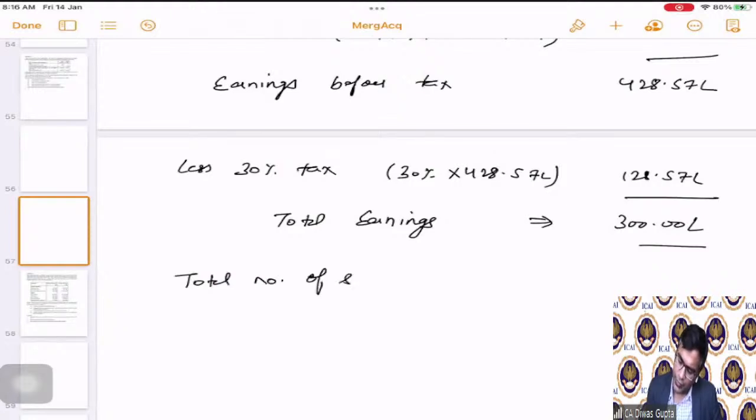Total number of shares. So for calculating the EPS, we have calculated the earnings. Now we are calculating the total number of shares, which is 12 lakhs plus 259,077.